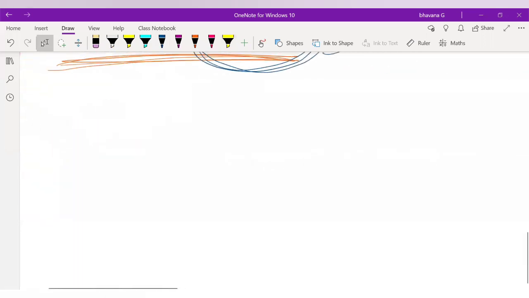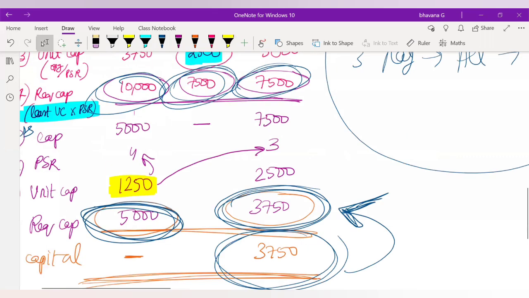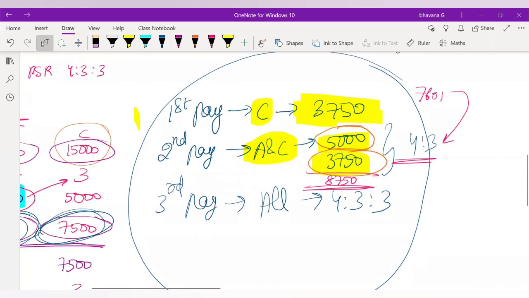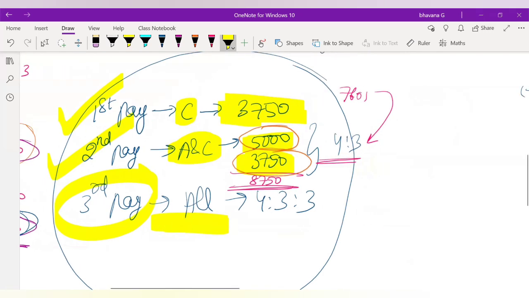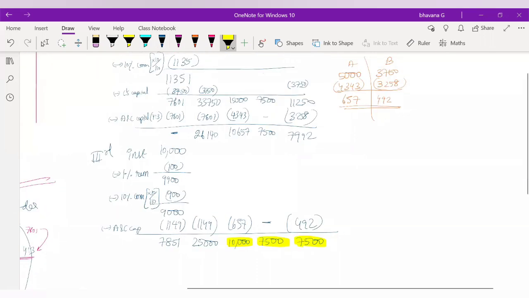Okay. So now this 7,851, who are we going to pay to? We have paid our first pay and we have also paid our second pay. Here, see. The first pay has been paid, the second pay has been made. Who do we have to pay the third pay to? We have to pay to all the partners. In the ratio of 4:3:3, you will have to pay to all the partners. Now we'll go back to the question.